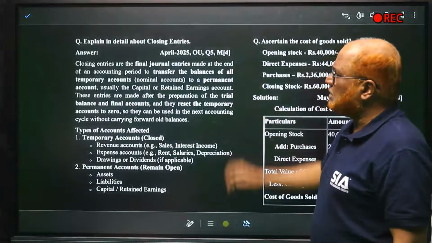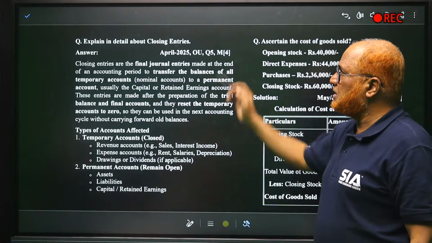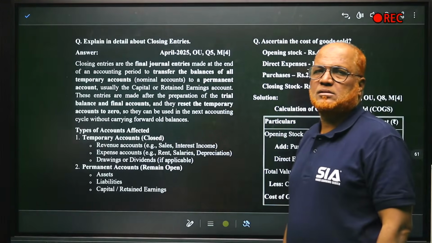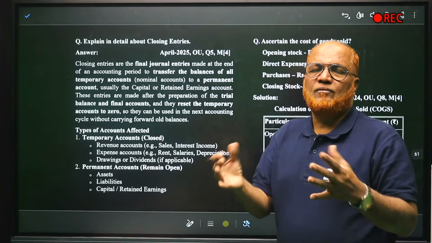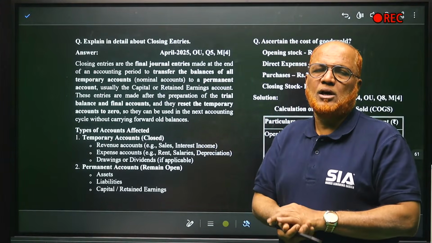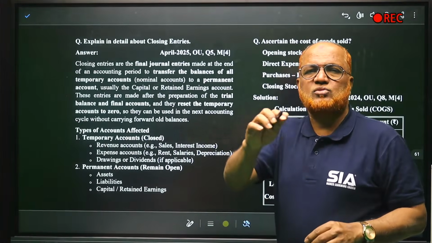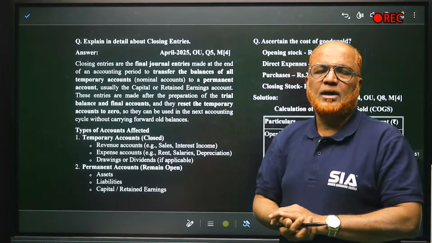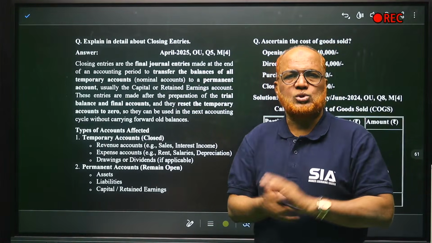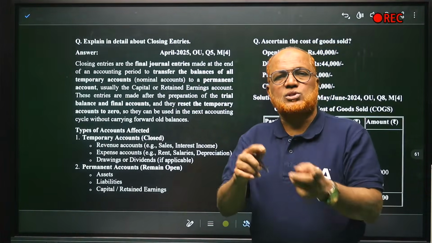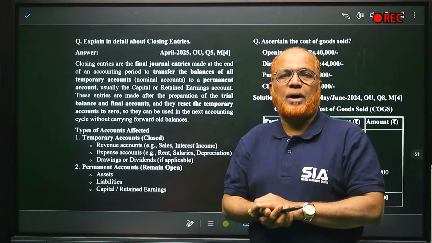Now, last year, one short question was asked for 4 marks: explain in detail about closing entries. At the end of the year, when we prepare final accounts, we have to pass closing entries. Closing entries means some accounts will be closed and some accounts will be carried forward. For example, all the revenue accounts will get closed. All the capital accounts will not be closed, they will be carried over to the next year. So entries will be passed.